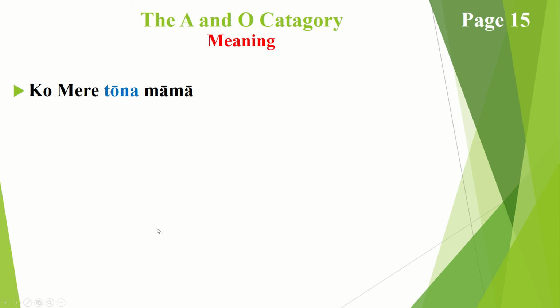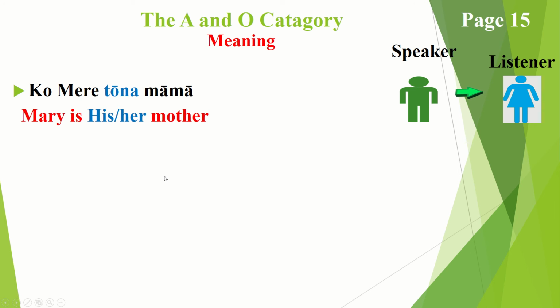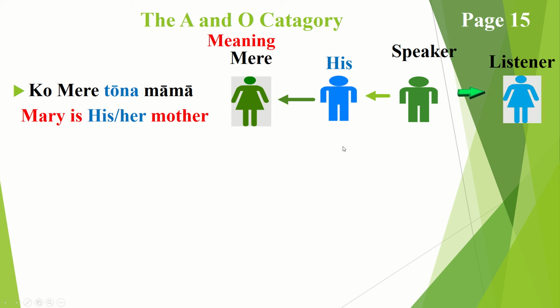Okay, moving on to the next example, ko mere tōna mama, and once again this person is in the O category, which means they have higher status, and your mother is always in the O category, which puts her in a higher status than you, and that translates into Mary is his or her mother. So this is what the image looks like. So a speaker talking to a listener, and we're talking about, in this case, his mother is Mary.